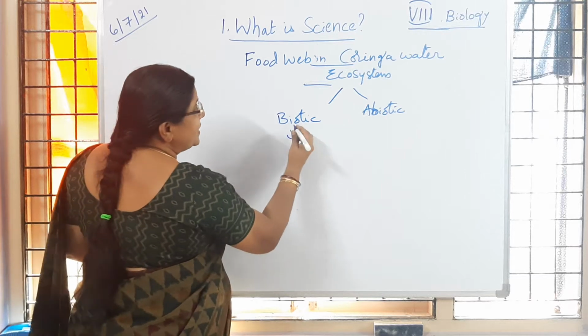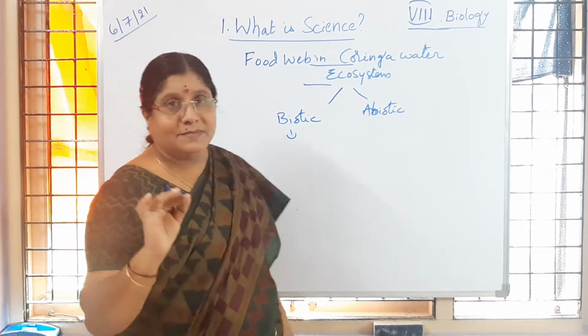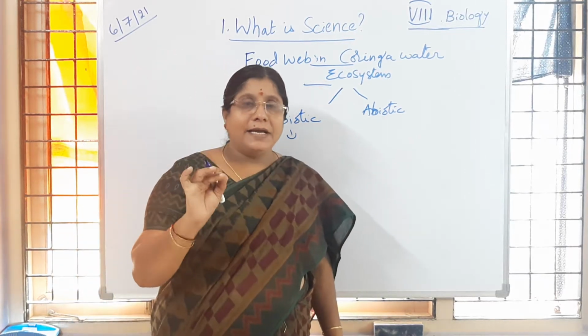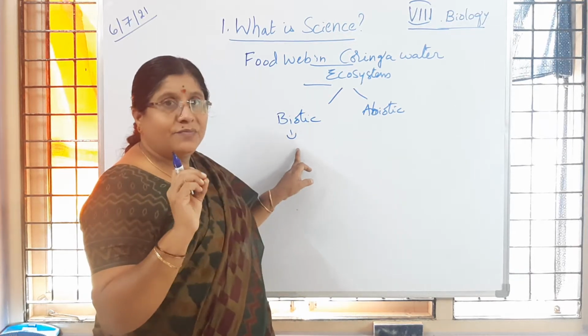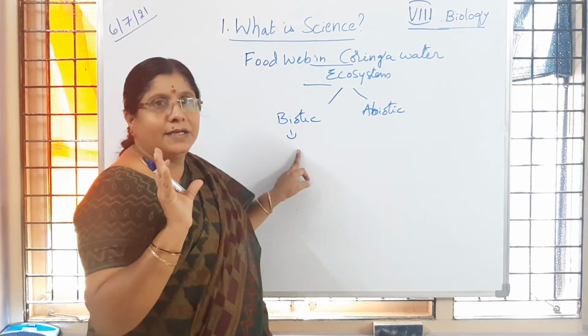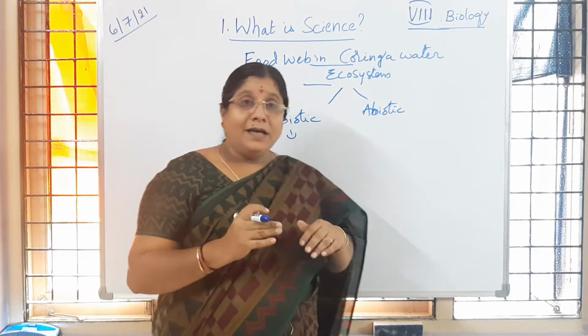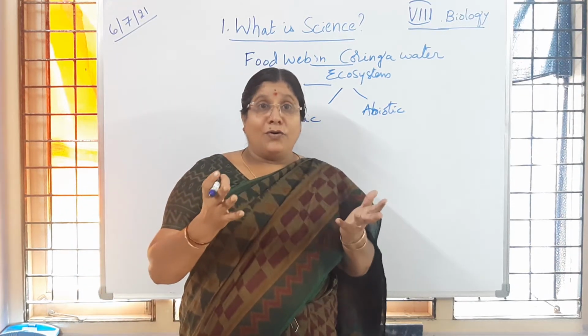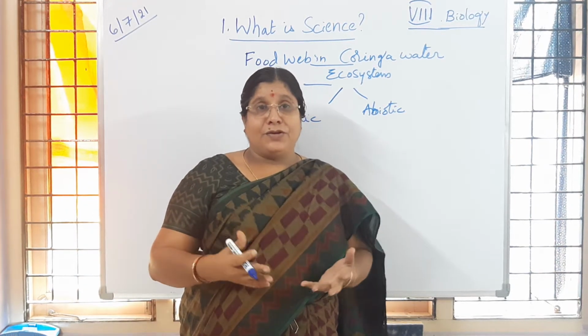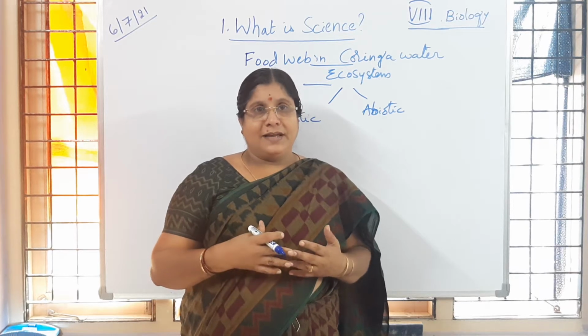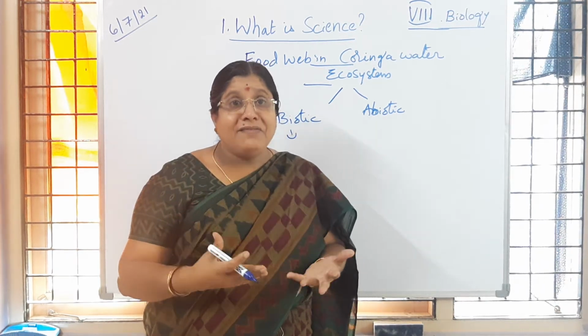Biotic components means all living organisms. All living organisms come under biotic, from unicellular organisms. There is no place without microorganisms, is it not, children? Microorganisms are present everywhere.